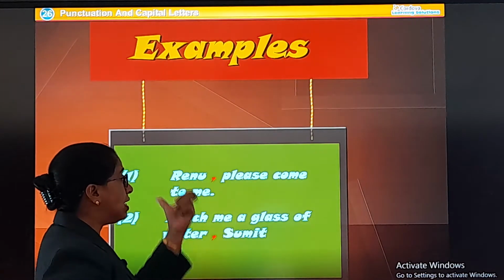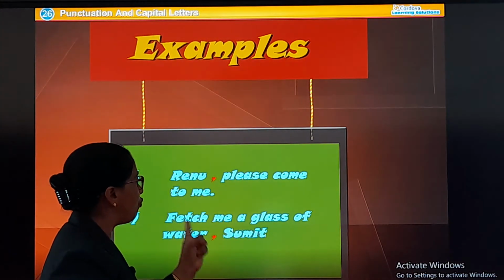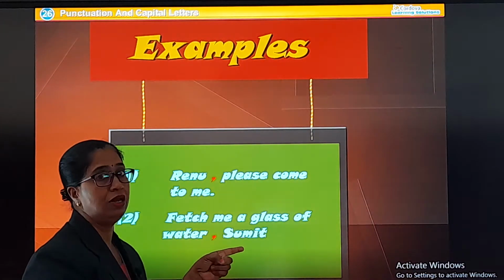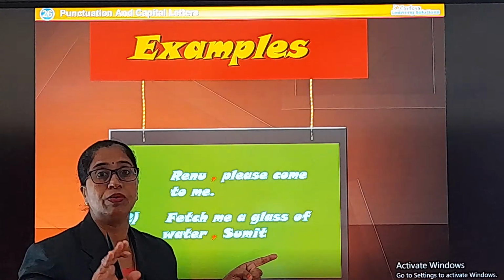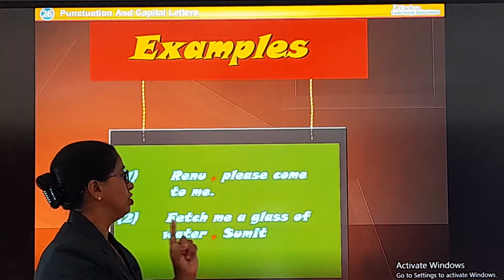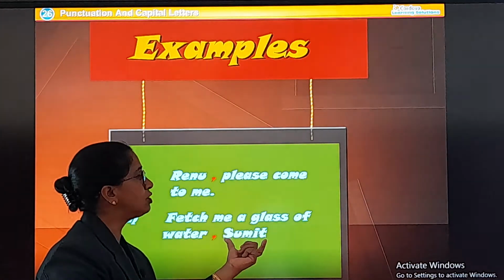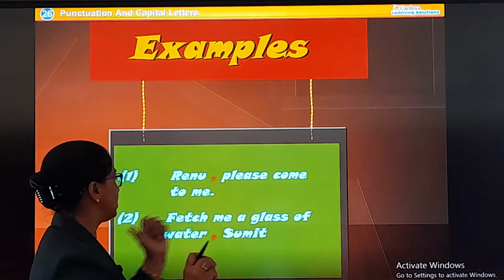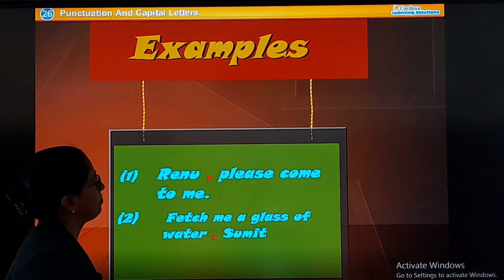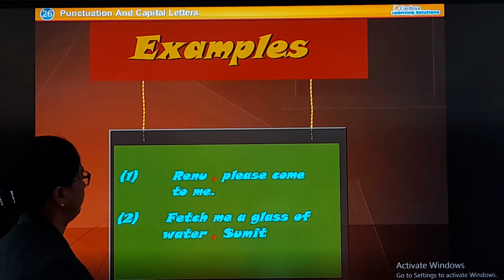But if the sentence is used first, like fetch me a glass of water, I will not put a full stop because the sentence is not over. I have to now mention the name. So, I put a comma and I put this Sumit, and I should not be putting a full stop. So, this care has to be taken. Renu, please come to me. Fetch me a glass of water, Sumit.